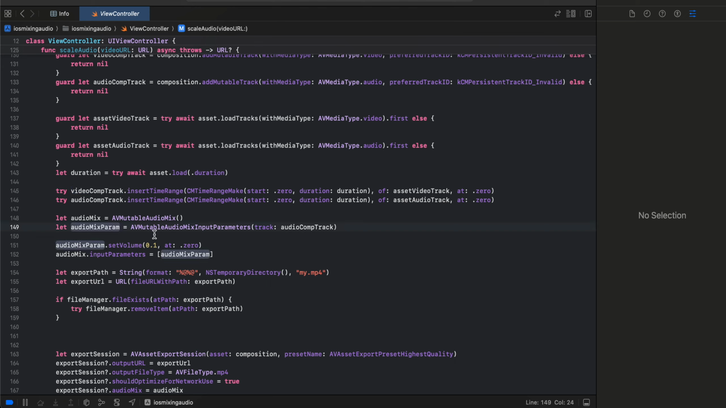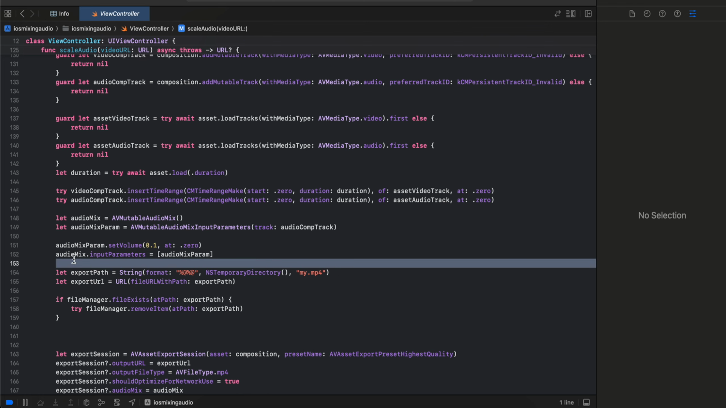And for the mix param, I have passed our audio composition track, and here I'm doing audioMixParam.setVolume. Now here you can set whatever value you want from 0 to 1, like 0.1 or 0.2, whatever. This will help you scale up or down your audio, and it starts from 0. And here inside audio mix input parameters, we are just passing our audio mix param.